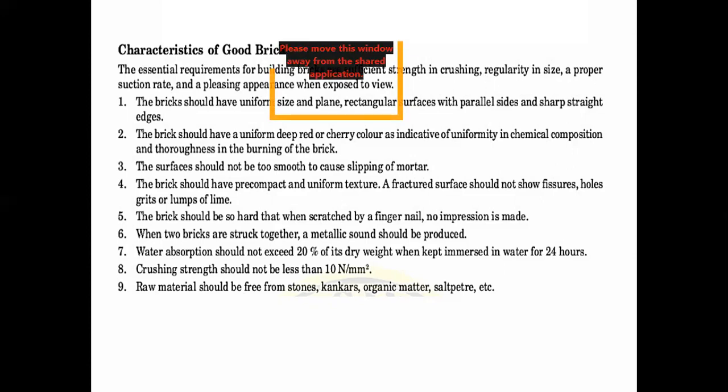The first point is the brick should have uniform size and plane. It should be rectangular, the parallel sides should not go here and there, and the edges should be sharp. The color of the brick should be red, which shows uniformity in chemical composition. It also shows that the brick has been burnt thoroughly.